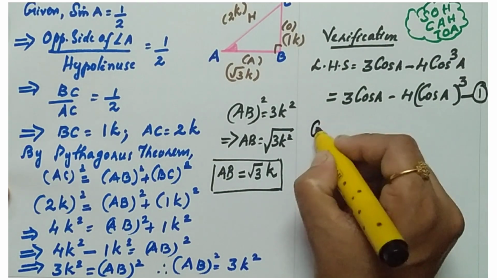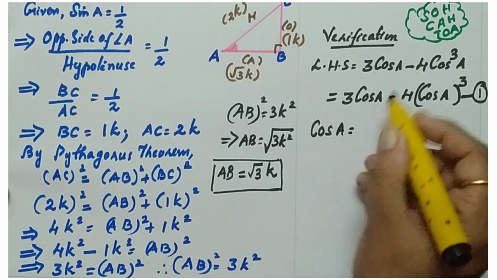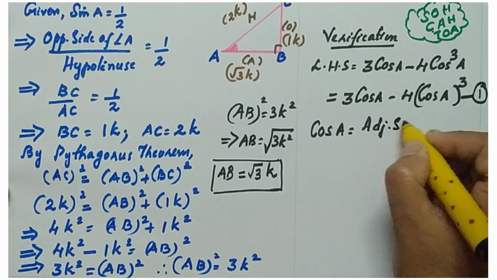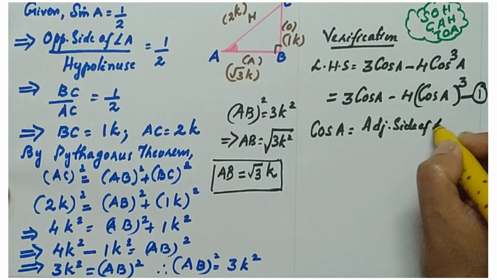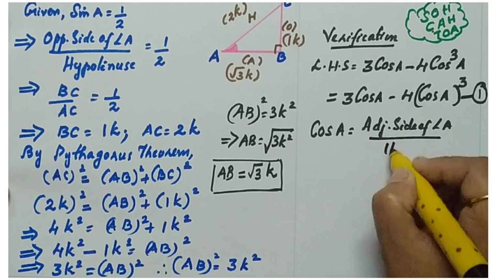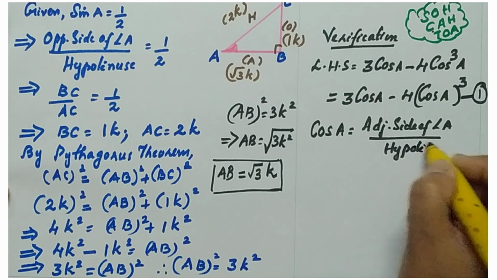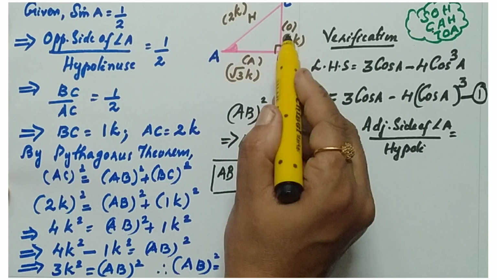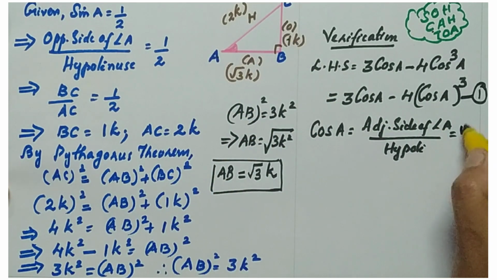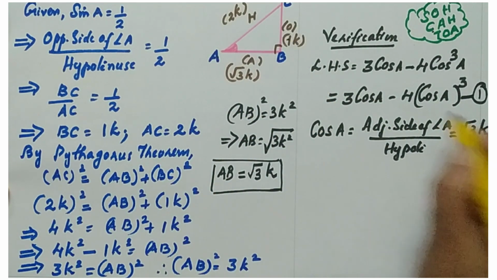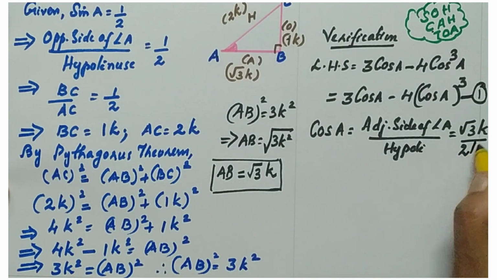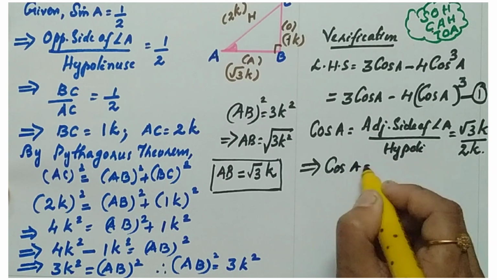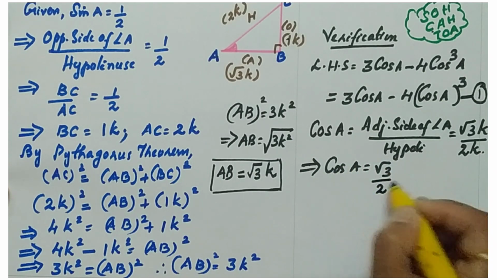Okay, from the figure we can write cos A. Cos A equals, what is the formula? Cos is adjacent by hypotenuse. So, cos A equals adjacent side of angle A by hypotenuse. Which is the adjacent side of angle A? For angle A, this is the opposite, this one the adjacent side, that is root 3K by the hypotenuse 2K, which implies cos A equals root 3 by 2.